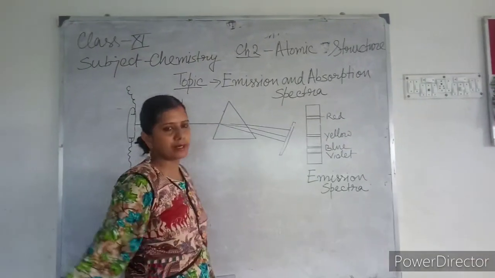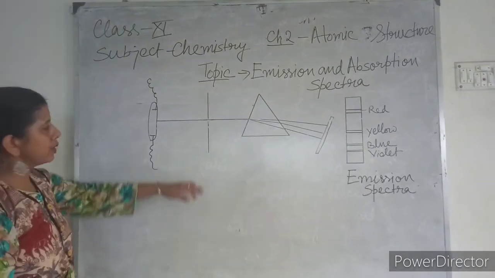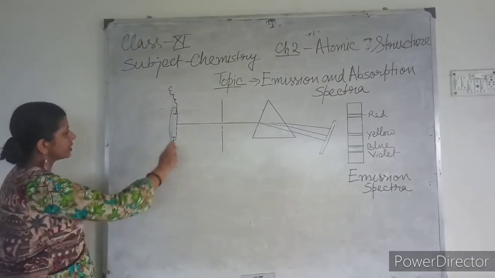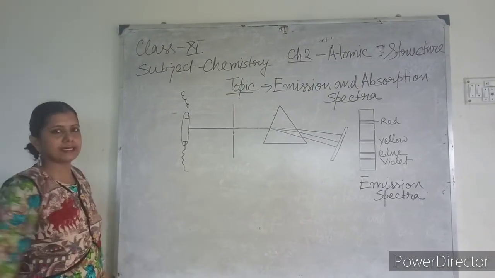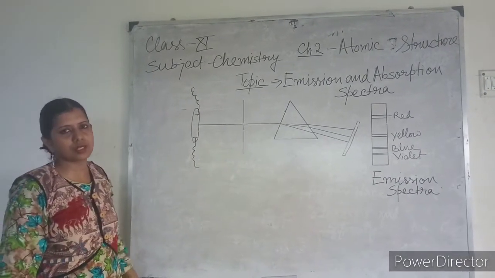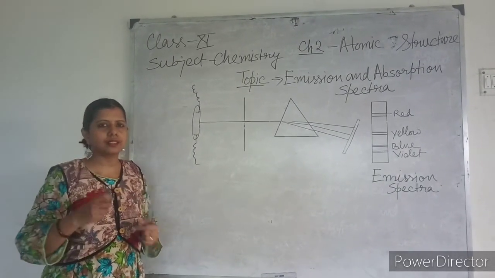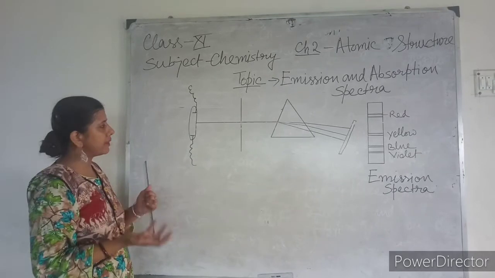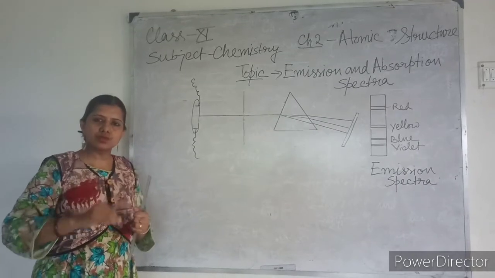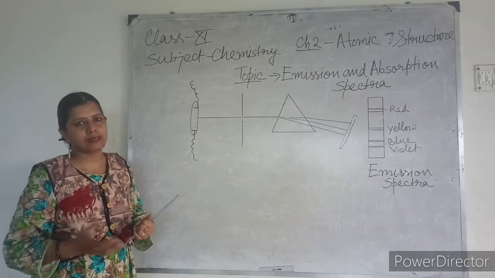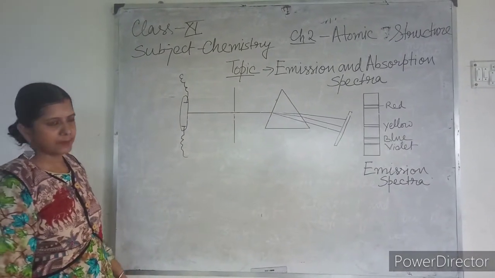We are coming under this, that is emission and absorption spectra. This one is the emission spectra for hydrogen atom, which I have drawn. This is the electrical discharge tube. The hydrogen atoms or molecules are excited by passing electricity through the discharge tube. Actually, I have to supply heat energy or some other kind of energy. If I am not supplying heat energy, I have to supply electrical energy for the atoms to be excited or to absorb energy. So this is the electrical discharge tube where hydrogen atom is there.